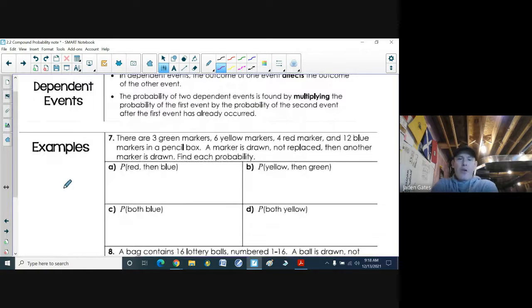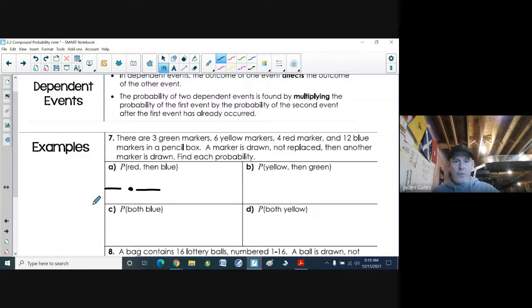There are 3 green markers, 6 yellow markers, 4 red markers, and 12 blue markers in a pencil box. A marker is drawn but not replaced. Then another marker is drawn. Find each probability. Now to start off, we're going to draw 2 different pencil crayons out of this pencil box.